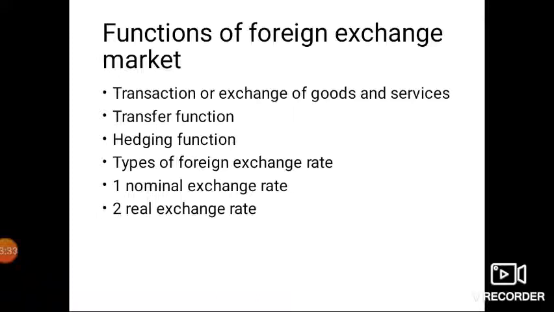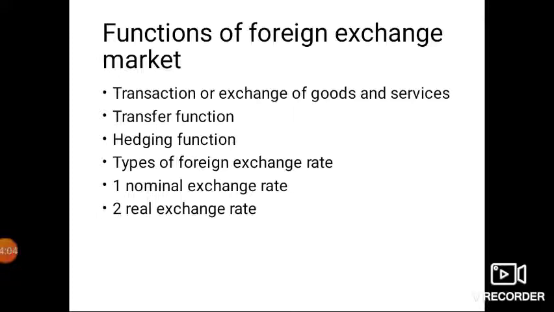Now you might be wondering, what is purchasing power parity? Purchasing power parity simply means the purchasing power capacity of a nation, of a rupee, of an individual, of a firm. It is called PPP, purchasing power parity. So the transfer function transfers the purchasing power parity among the nations. Now the third function is the hedging function.